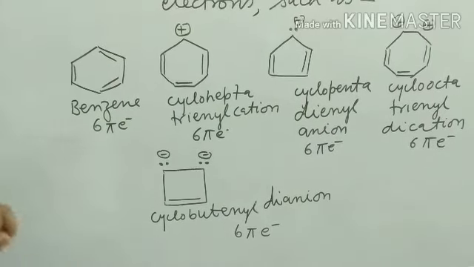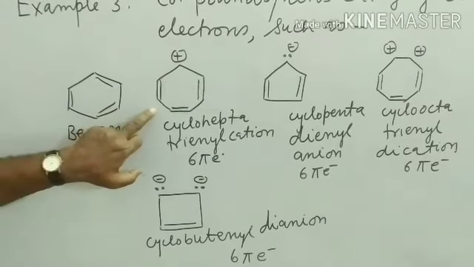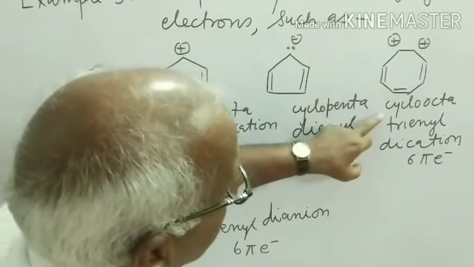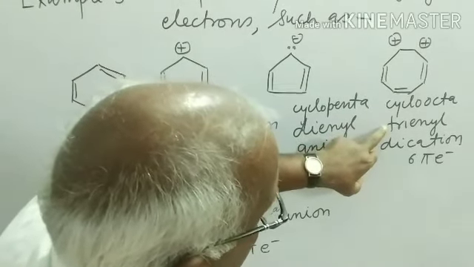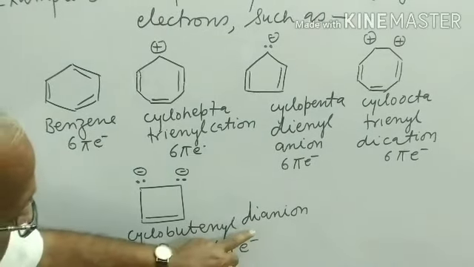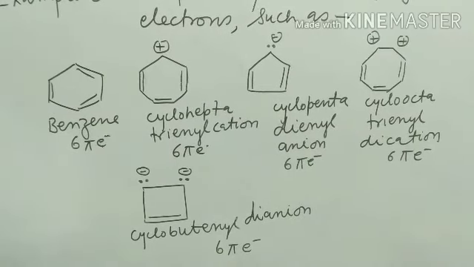In these examples, starting from benzene, cycloheptatrienyl cation, cyclopentadienyl anion, cyclooctatrienyl dication, and cyclobutenyl dianion, all these compounds carry 6 pi electrons.